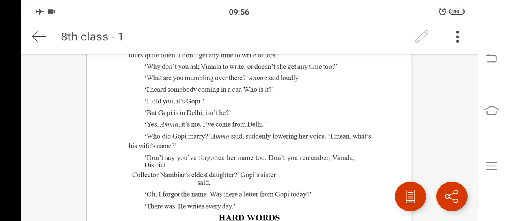Oh, I forgot the name. Was there a letter from Gopi today? There was, he writes every day. So the old lady says that, oh, I forgot the name of her, meaning the name of Gopi's wife. And again she was asking whether Gopi has written a letter today. Then again Kamala was lying that there was, he writes every day. It means she is saying that yes, he writes a letter every day.